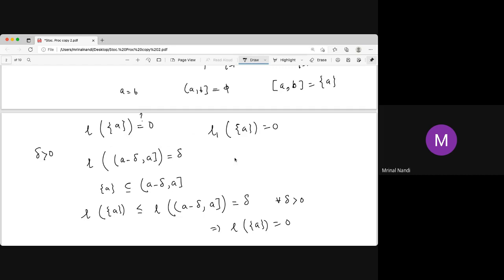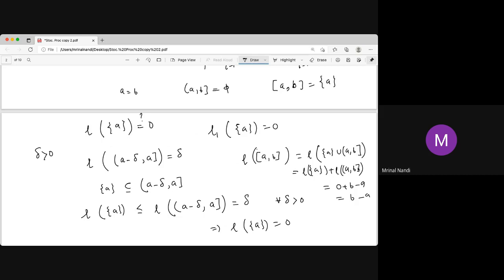L and L1 are the same, because once the singleton is 0, then L of the closed interval A to B is also B minus A. You can write it as two disjoint sets: the set containing A, union the half open, half closed interval A to B. That is the singleton A length plus, because they are disjoint, the length of A to B. So this is just 0 plus B minus A, so it is B minus A. That means for the closed interval also B minus A.